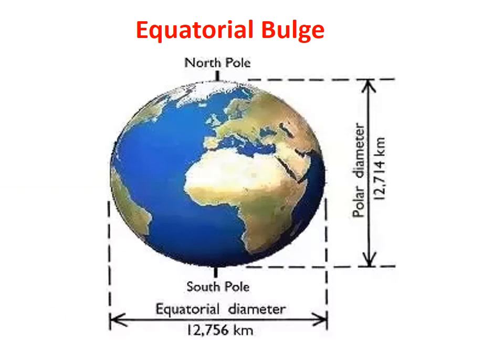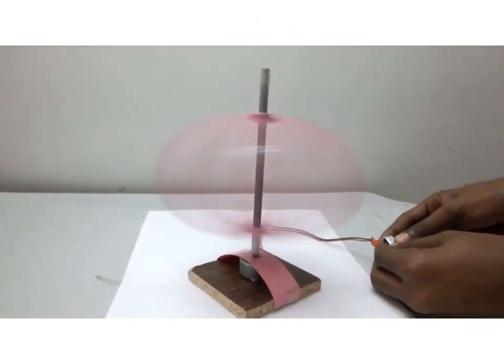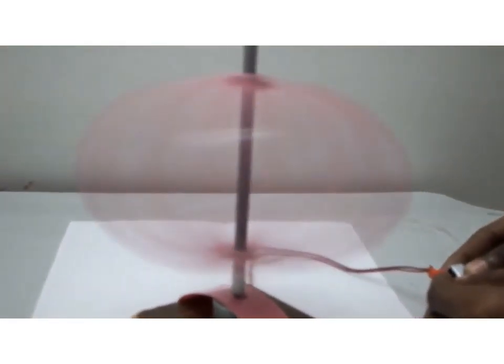Now, the speed of the rotation also creates a centrifugal force, which results in a bulge in the middle portion, that is the equatorial portion of the earth, and it is flattened at the poles. So that is the reason the earth looks like a sphere flattened at the poles, with the equatorial middle part bulged out. If you want to experience how this happens, how the middle part of the sphere gets bulged out and flattened at the poles or at the top, you can take a bangle and move it at a faster speed, or you can conduct this activity at home.